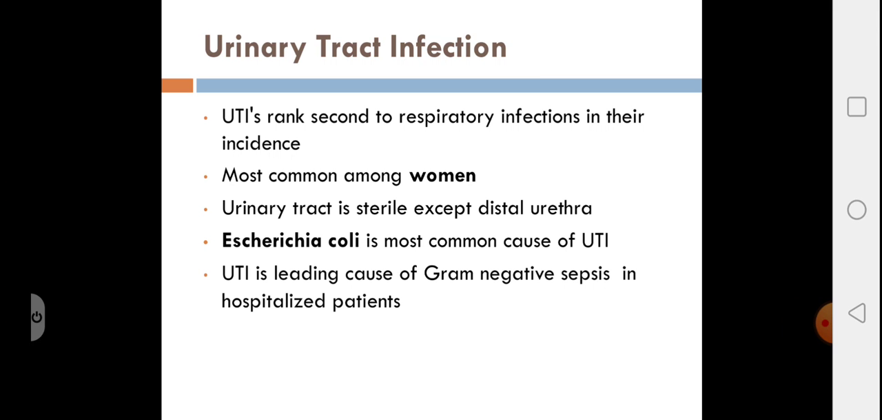Escherichia coli is the most common cause of urinary tract infection, and UTI is a leading cause of gram-negative sepsis in hospitalized patients. Though in general, UTI ranks second to respiratory infections, regarding the hospital-acquired infections, it is the most common.